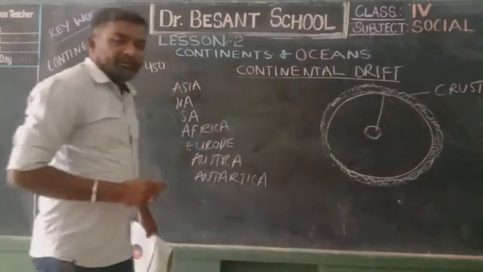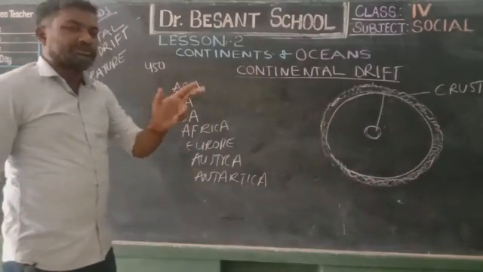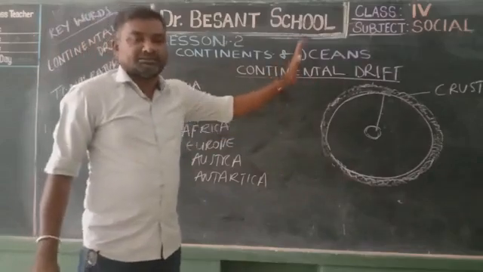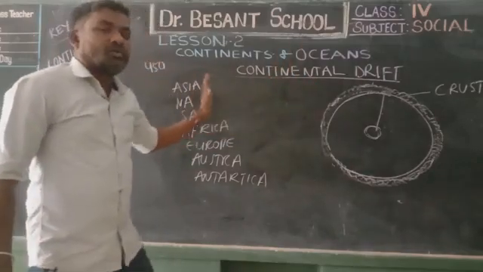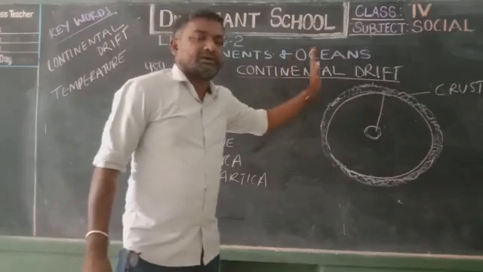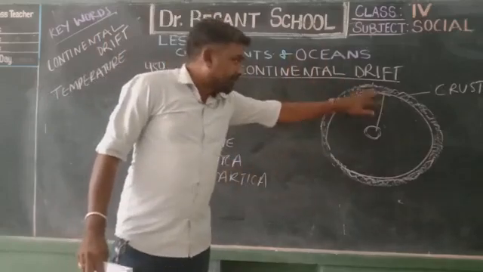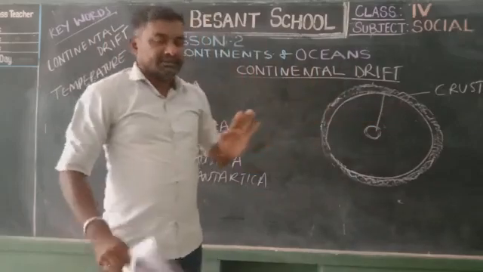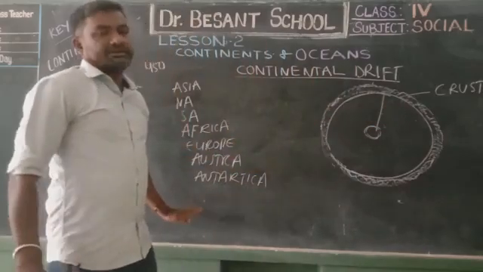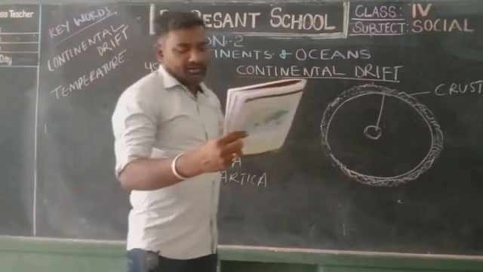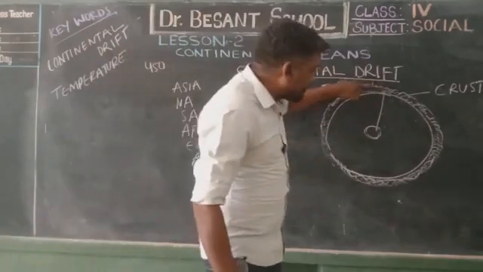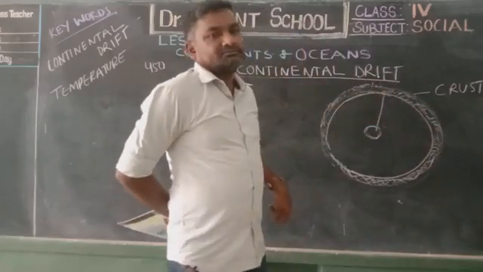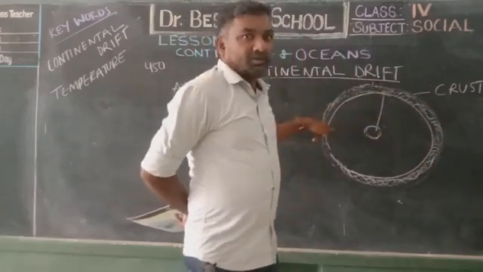Already we learned in topic 1 that the earth has 2 features. One is the water bodies and one is the land masses. The large land masses are called the continents, and the huge water bodies with salty water are called the oceans. The complete earth was divided into 2 parts, water bodies and land masses. Here we talk about the continents. The continents are located on the part called the crust.